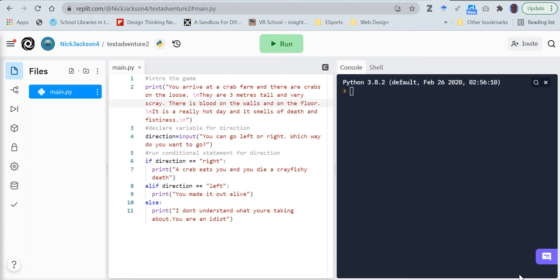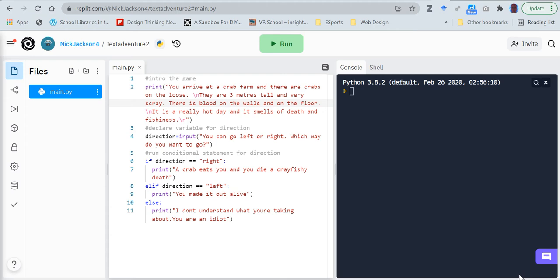So what we're looking for in terms of computer code, computer language, is to be able to just put something on screen, display something on screen, and then we do what's called being able to declare a variable and pass a variable through. What that means is you're able to accept a response from somebody and do something with that response. That's what declaring a variable and using a variable or passing a variable through is.